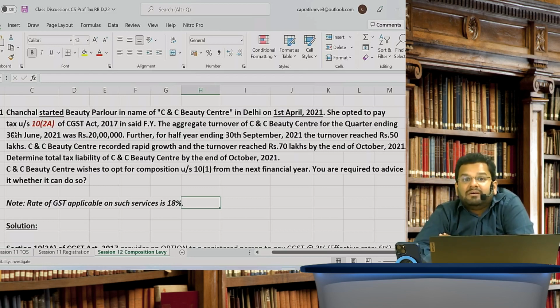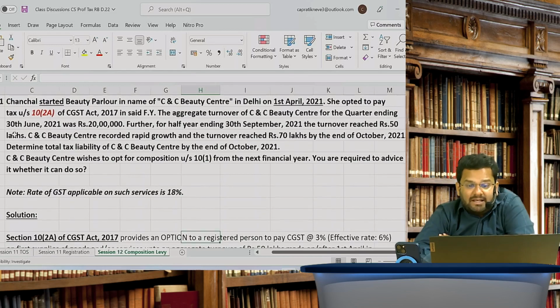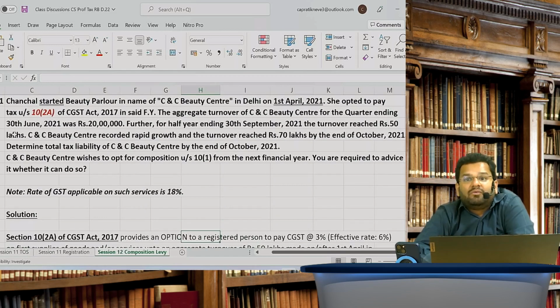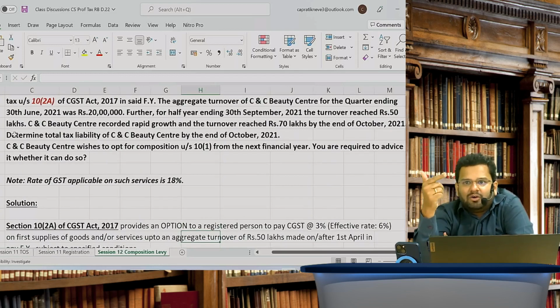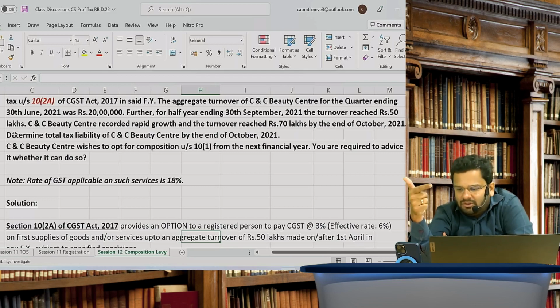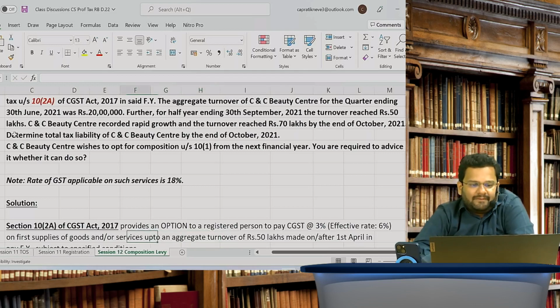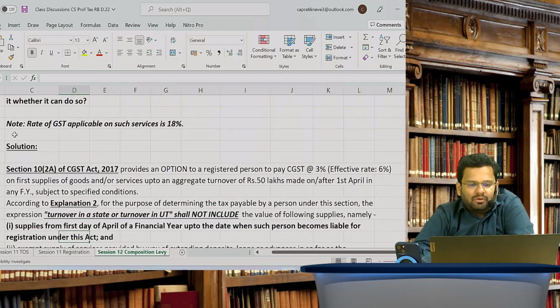Did you understand? Can anyone tell me what is one assumption done in this question while calculating the tax of 3 lakh 60,000? Yes, what is the assumption done? Yes, very good. That GST is collected separately. Yes, that the 20 lakh rupees turnover over and above 50 lakhs is excluding GST. Very good, Ketki, Sushma. So all of you understood?